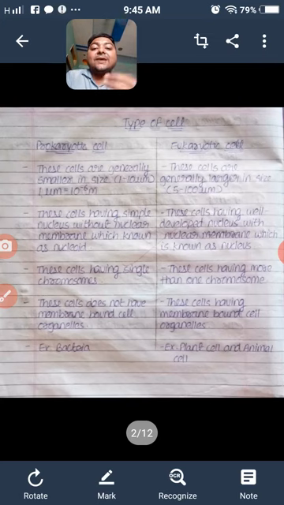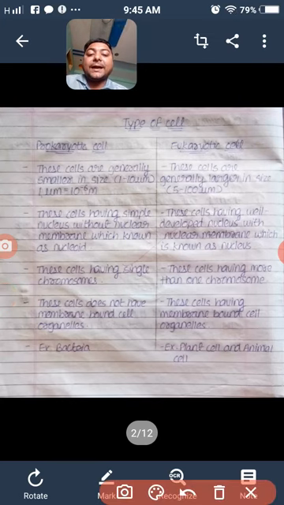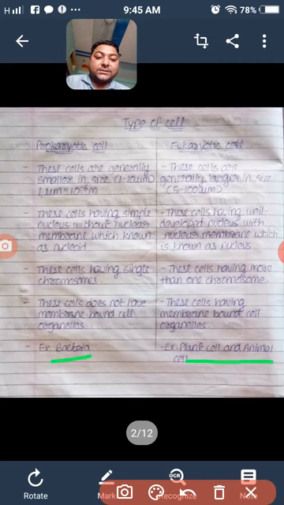When life originated, the first cell that formed was the prokaryotic cell, and it is a basic cell. An example of a prokaryotic cell is bacteria. And the eukaryotic cell is an advanced cell compared to the prokaryotic cell. It means the eukaryotic cell evolved from the prokaryotic cell. Examples of eukaryotic cells are plant cells and animal cells.